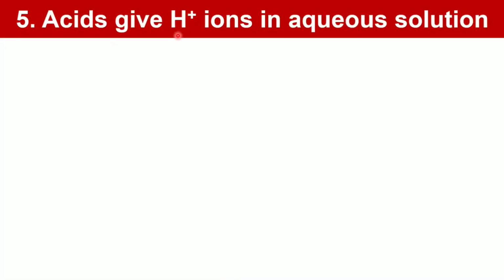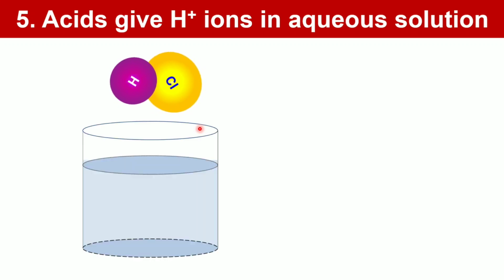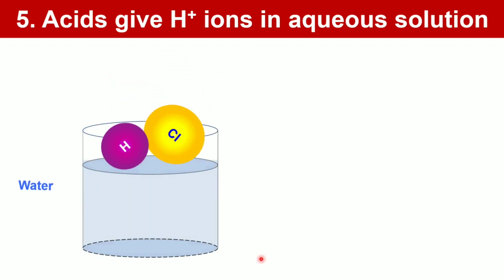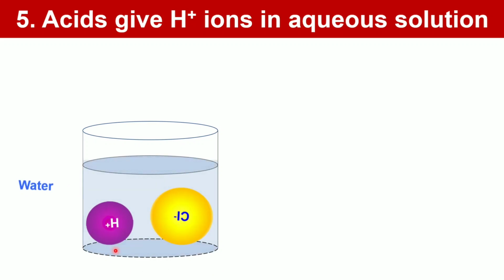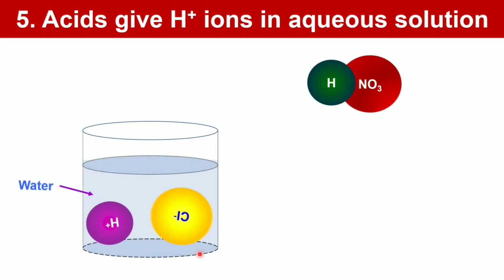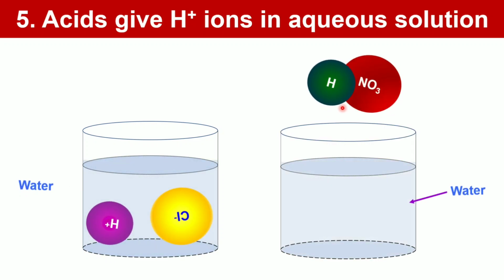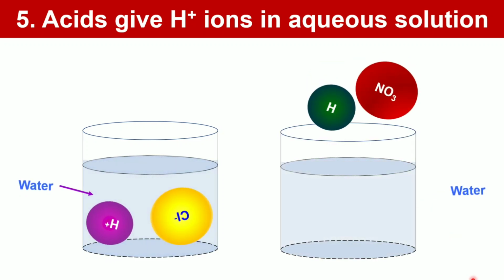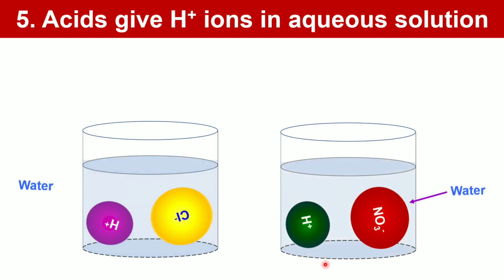Acids give H plus ions in aqueous solution. This is hydrogen chloride, a strong acid. In aqueous solution, it will give H plus and chloride ion. Nitric acid is also a strong acid. In aqueous solution, it will dissociate to H plus and nitrate ion.